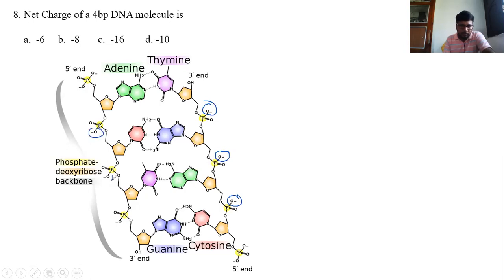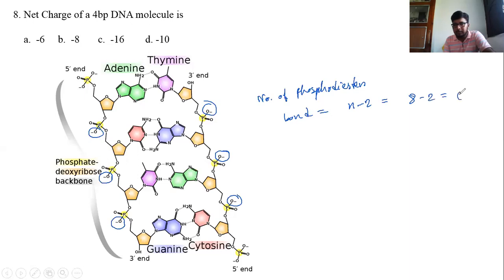So at first you have to count the number of phosphodiester bonds. Here the number of phosphodiester bonds is equal to n minus 2, equal to 8 minus 2, which means 6. So the charge is equal to minus 6.